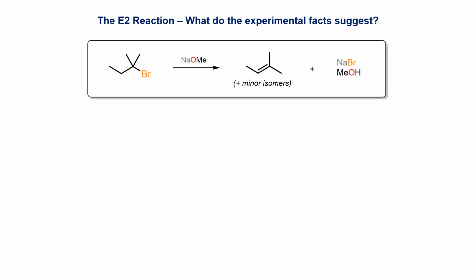We now have enough evidence to write a convincing mechanism for this process that agrees with all the data collected. We must keep in mind that only three things need to happen in this reaction, namely removal of the beta proton by the base, formation of the pi bond, and loss of the leaving group. Either a stepwise or a single-step concerted process could be invoked here.